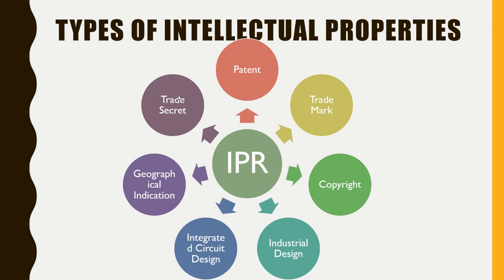Everything that is innovation or invention can be considered intellectual property, and it can be registered in different forms like patent, trademark, copyright, industrial design, integrated circuit design, geographical indication, and trade secret. Also, in 2017, the government came up with the plant variety breeds policy, where you can register the breed of a plant. A new genetic plant can also be registered under this plant variety policy. So these are the different types of IP available in our country.